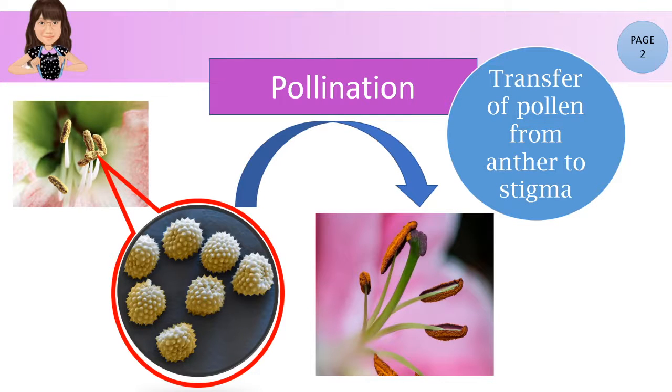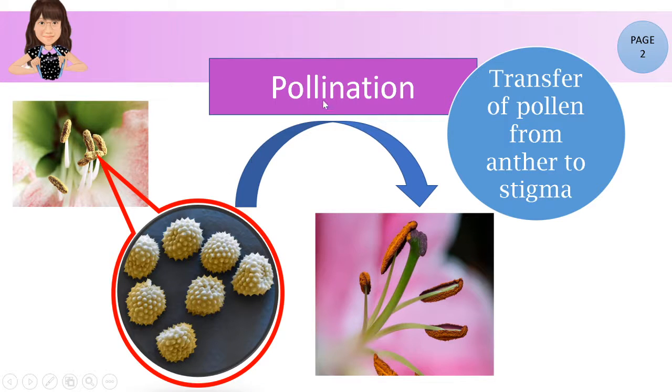So, paano nga ba nagpaparami ang mga angiosperms or yung tinatawag nating flowering plants? Through pollination. So, what is pollination? Pollination, the transfer of pollen from anther to stigma. Di ba napansin natin, last time, meron tayong lesson about the parts of the flower. Ito yung tinatawag nating male part ng flower, which is the stamen. That stamen contains anther and filaments. In the filament, makikita natin na may mga dilaw-dilaw. In microscope, ganito ang itsura ng mga dilaw-dilaw na yun na tinatawag nating pollen.